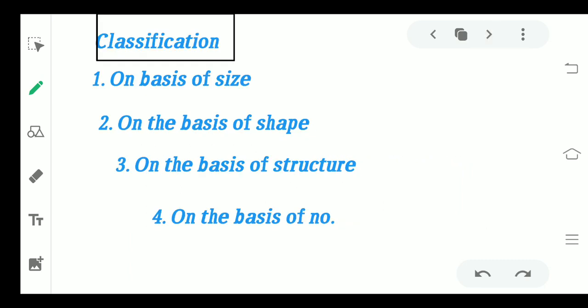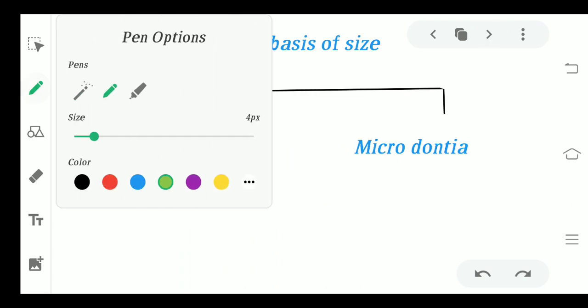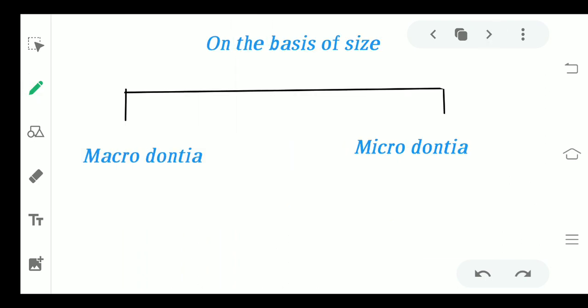Starting with the classification: how can you classify the developmental disturbances of teeth? It is the widest part of the chapter, and it is divided on some classification criteria. The very first is on the basis of size, shape, structure and the number of teeth. Coming to the first one, on the basis of size, the tooth can either be macrodontia or microdontia.